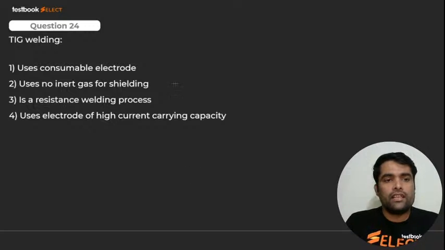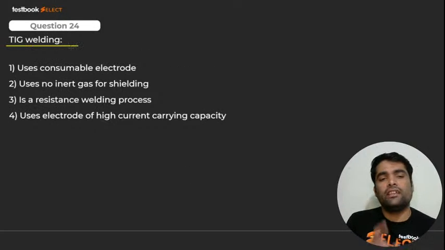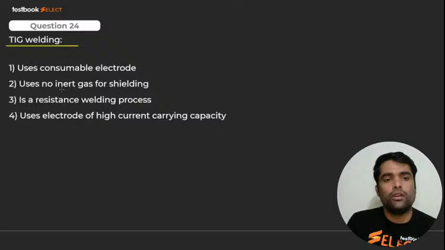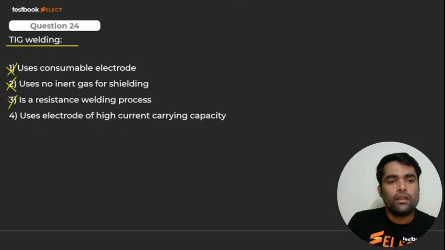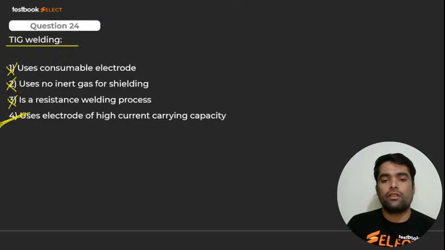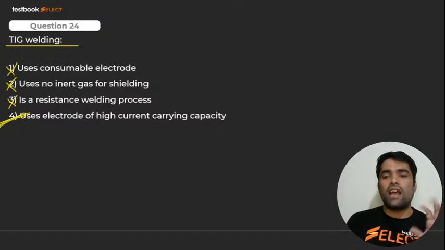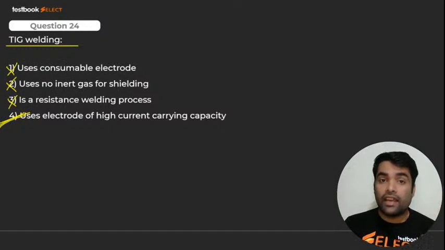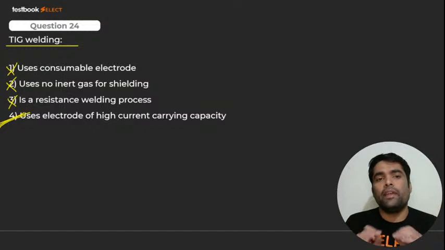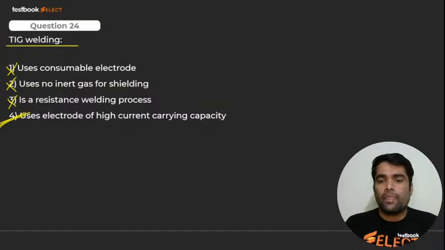Here we go for next, that is what? TIG welding. Uses consumable electrode, uses no inert gas of shielding. Is a resistance welding, uses electrode of high. See, these three are not correct, so what will it be? Option number 4 is correct. I know that the starting 3 are not correct, so option 4 will definitely be right. Yes or no, my dear? Of course it is. Here we go for next.